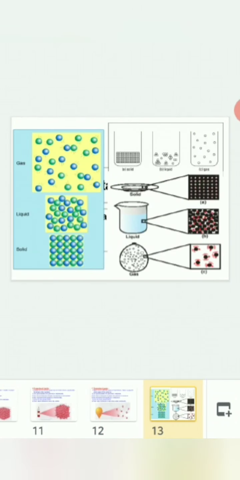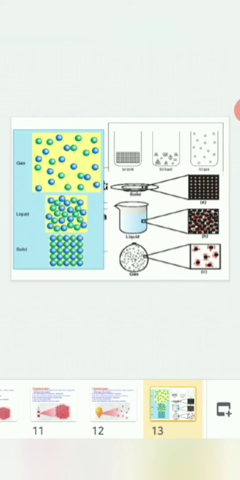Here again you have a diagram of gas, liquid and solid. Gas particles, here you can see they are widely spread because the intermolecular space is maximum and the forces of attraction between the particles, that is intermolecular attraction, is least. So they can easily move.